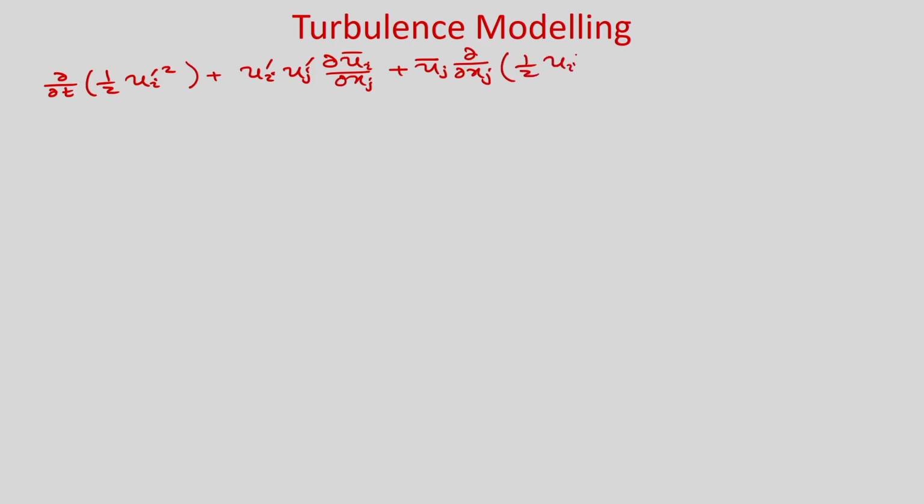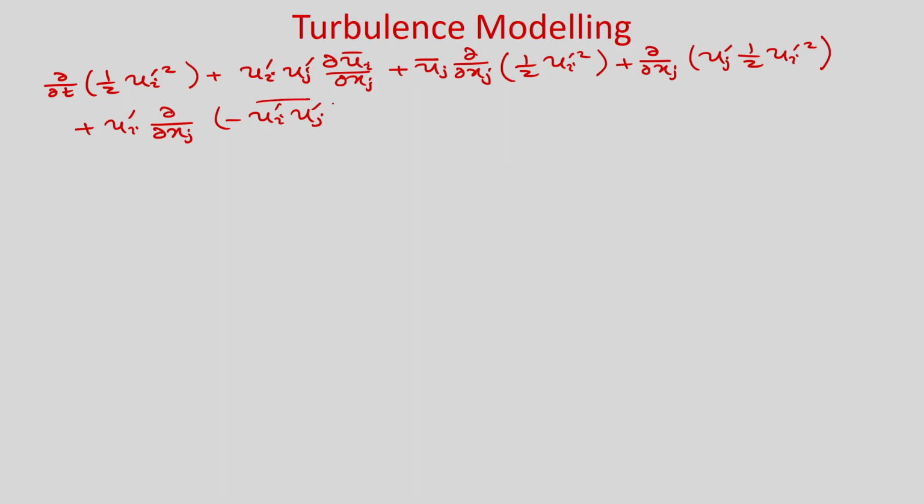So, if we put this in, we will get ∂/∂t of (½ u_i'²) plus u_i' u_j' ∂ū_i/∂x_j plus ū_j ∂/∂x_j of (½ u_i'²) plus ∂/∂x_j of [u_j' (½ u_i'²) plus u_i' ∂/∂x_j minus u_i' u_j' bar].